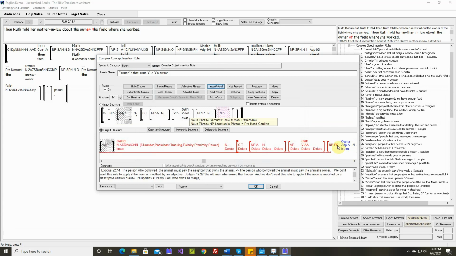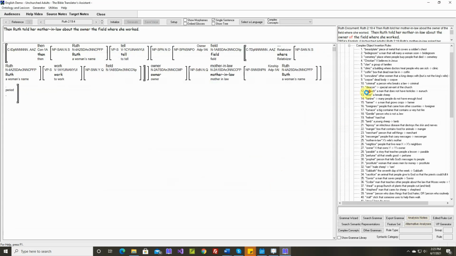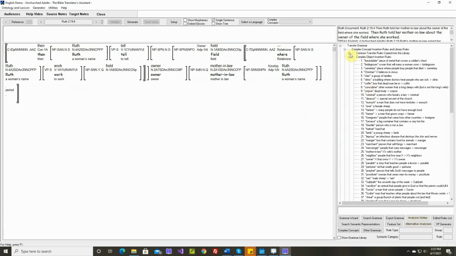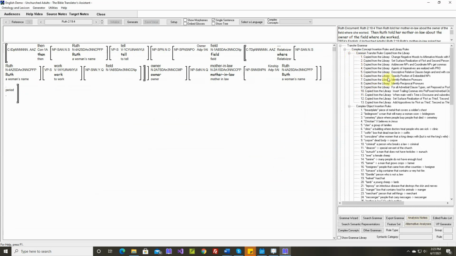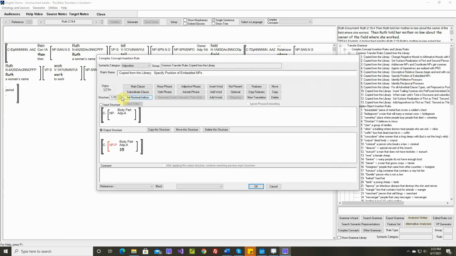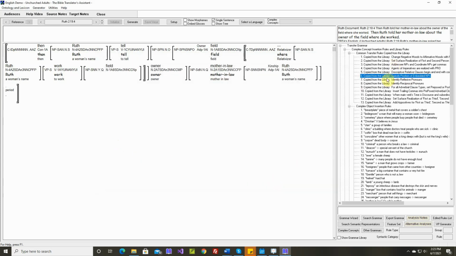Okay, we need to insert it, mark it as prehead genitive because normally that job is done up here, in Rule 6, specify position of embedded noun phrases. If there's an owner marker, like right there, this rule tags it as prehead genitive. But this rule has already been executed.